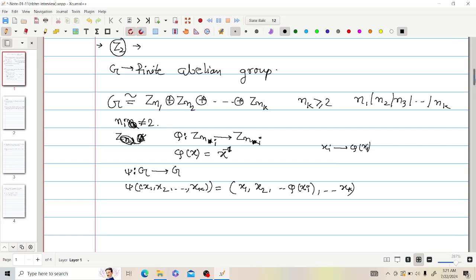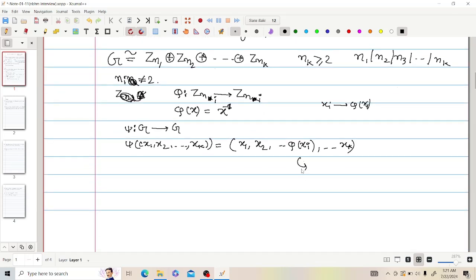Then you can easily check that this is an automorphism, and it is non-trivial because ni is not equal to 2. If ni were equal to 2, then the only automorphism from Z2 to Z2 would be the identity, because in Z2, x inverse is x. Since ni is not equal to 2, phi is non-trivial, so psi is also a non-trivial automorphism.